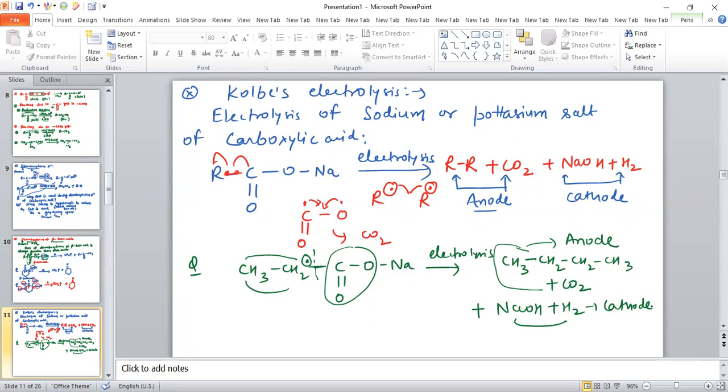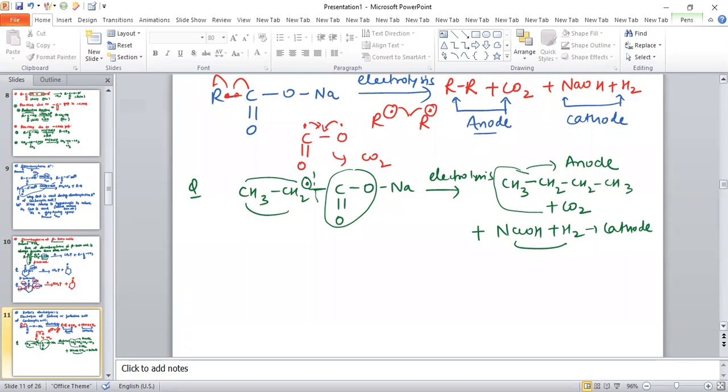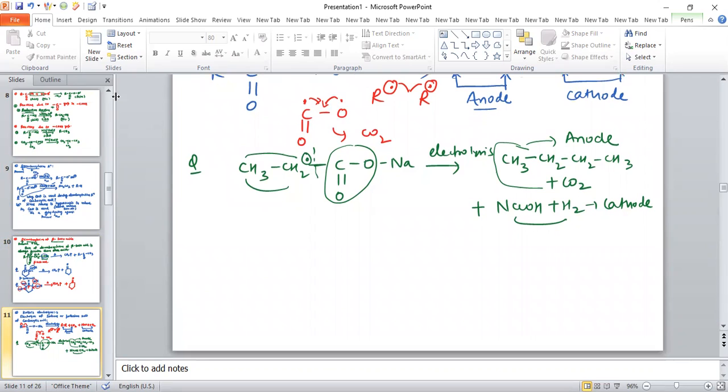Now we are going to discuss some more reactions related to carboxylic acid. The next reaction is the Hunsdiecker-Borodin reaction. This reaction we have also discussed in the haloalkane and haloarene chapter.